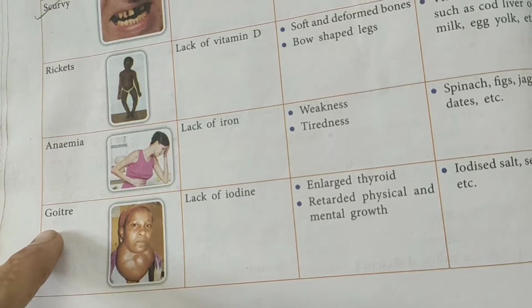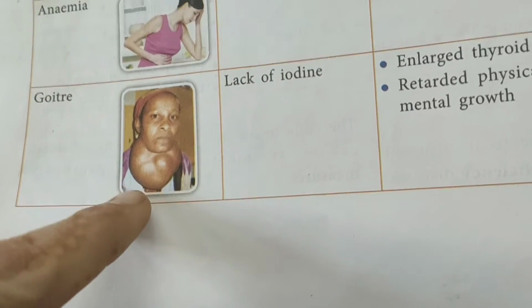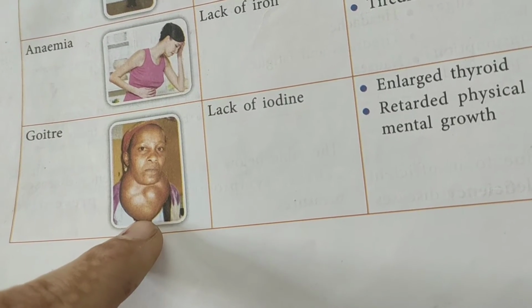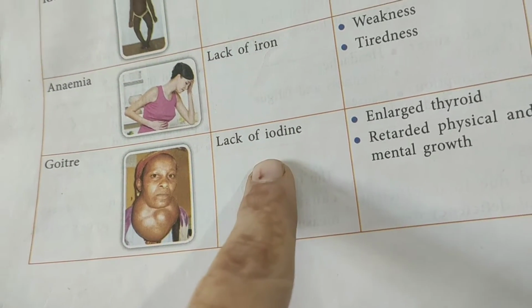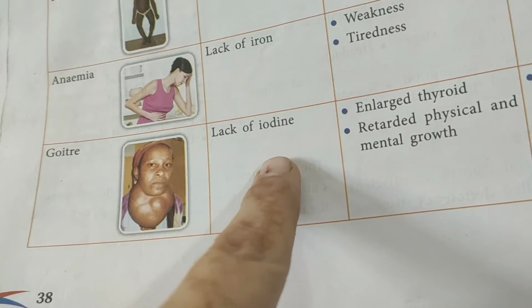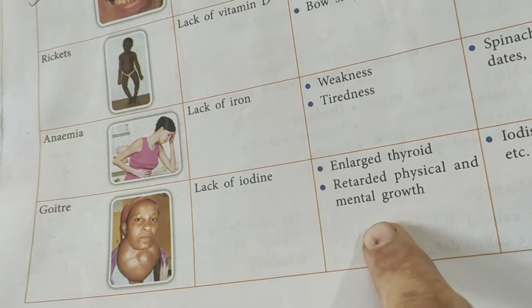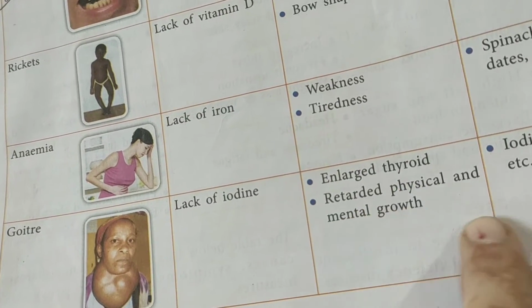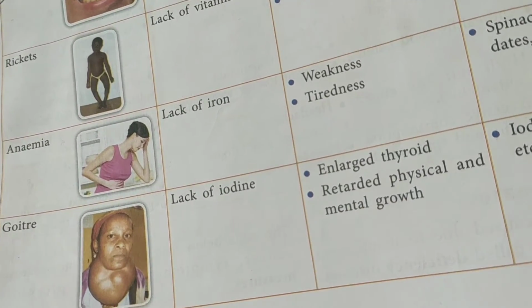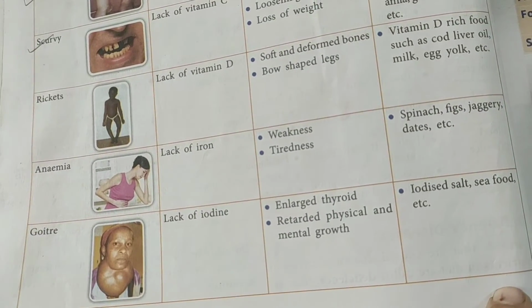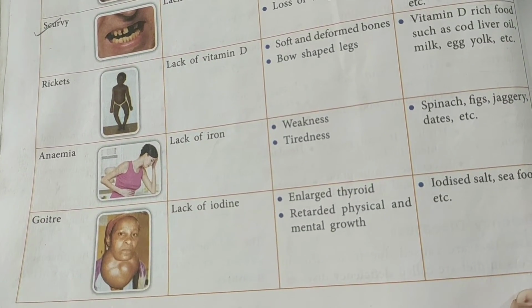Then we have goiter. Now children, look at the neck. So swollen, isn't it? Now this type of disease actually happens due to lack of iodine, and iodine we get in salt. Iodine is a mineral which is added in the salt these days. Okay. Now enlarged thyroid, retarded physical and mental health are the symptoms. Iodized salt and seafood should be given to this patient.